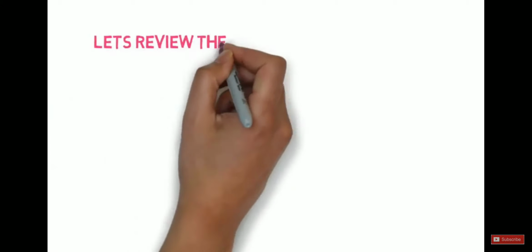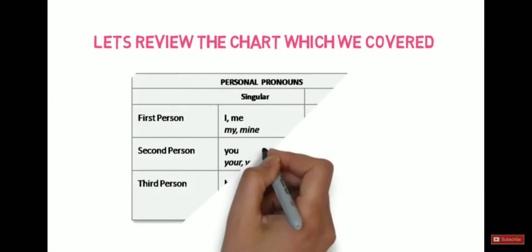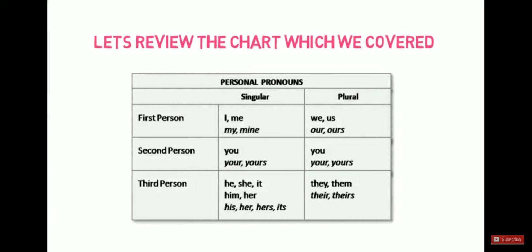Now let's again quickly review this chart which we have covered in this video. I, me, my, mine is used for singular form in the first person. We, us, our, ours is used for plural form in the first person. You, your, yours is used for singular form and plural form in the second person. He, she, it, him, her, hers, it is used for singular form in third person and they, them, their, theirs is used for plural form in third person.